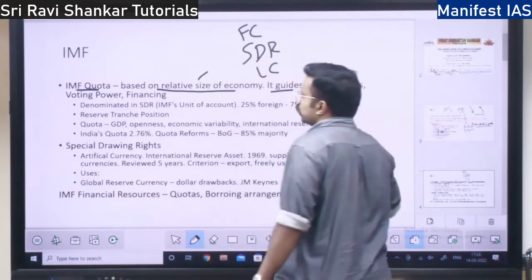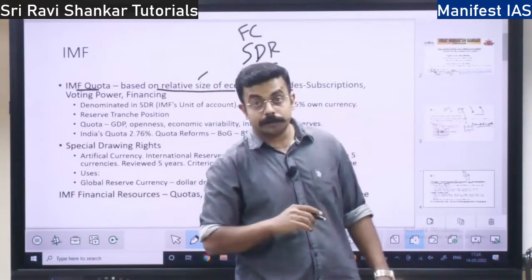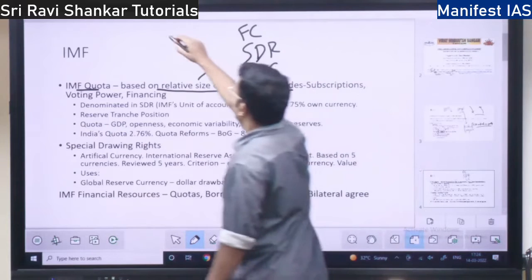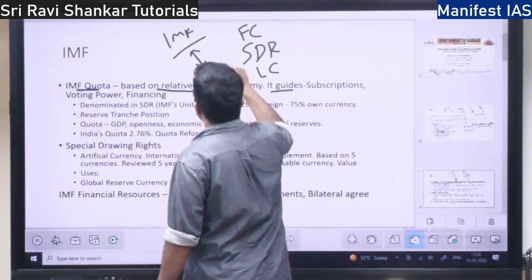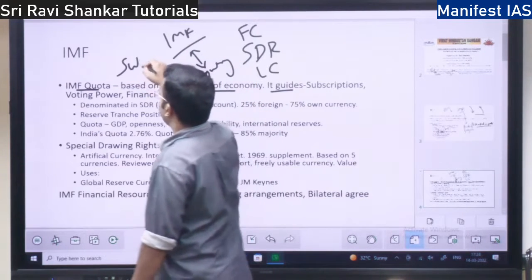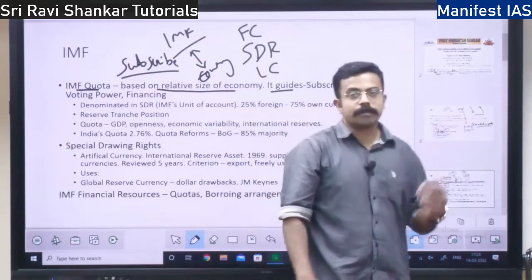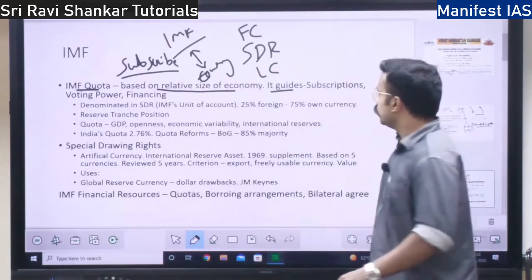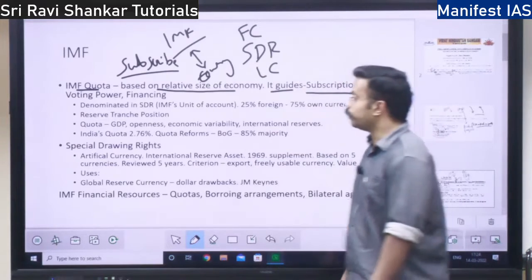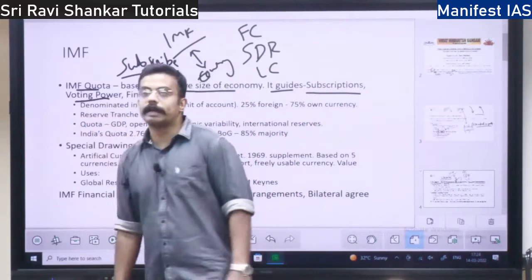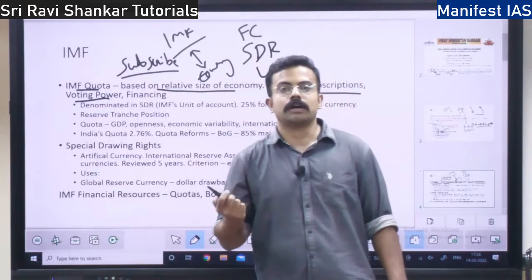Also, it guides the subscriptions. Quota will guide how much money you are going to subscribe. If a new country wants to join the IMF, they have to subscribe to some capital. That is, they have to give some capital and subscribe some shares in the IMF. So this quota is going to guide that subscription: how much money you are going to give to the IMF, right? And also it decides the voting power. How much vote do you have in the decision making of the IMF, right?